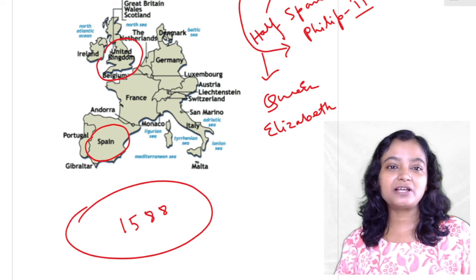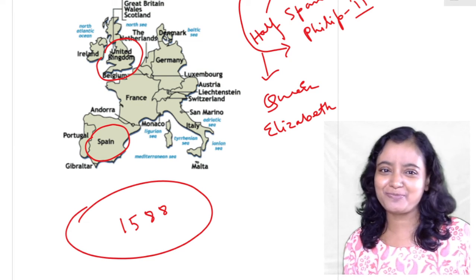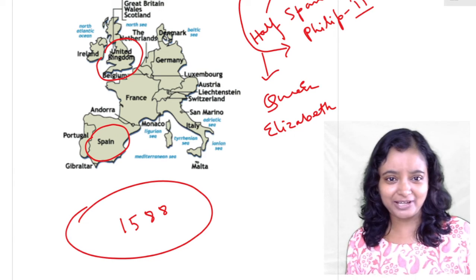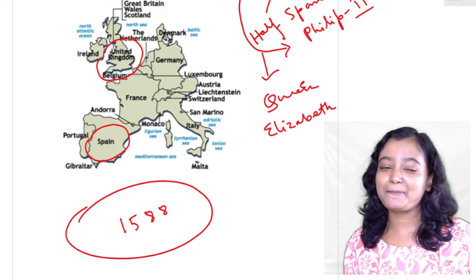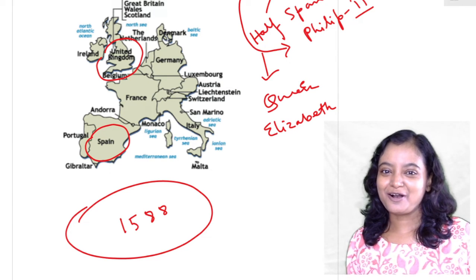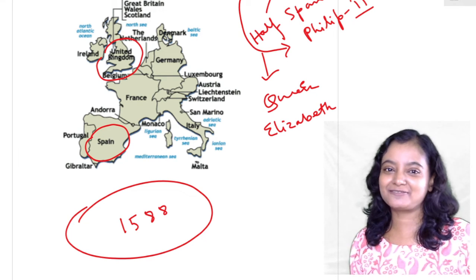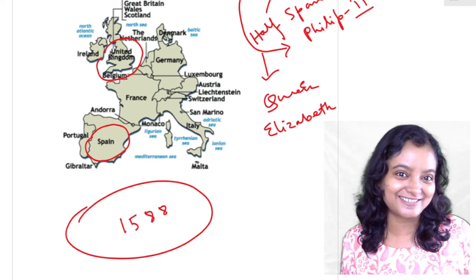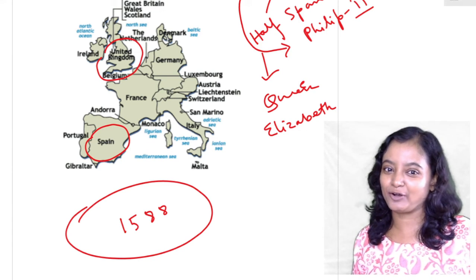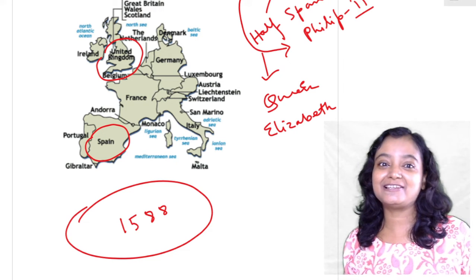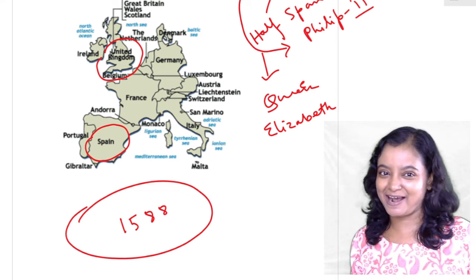And the Spanish Armada was defeated mostly because of the weather. The weather was too bad, and then navigation failed, the fleet disarrayed, and due to their bad luck, most of the reason is their bad luck and bad weather, rather than the English forces' power. It is the real reason. Anyhow, the English people won the battle, and that is the point that in 1588 England defeated Spain by defeating the Spanish Armada.